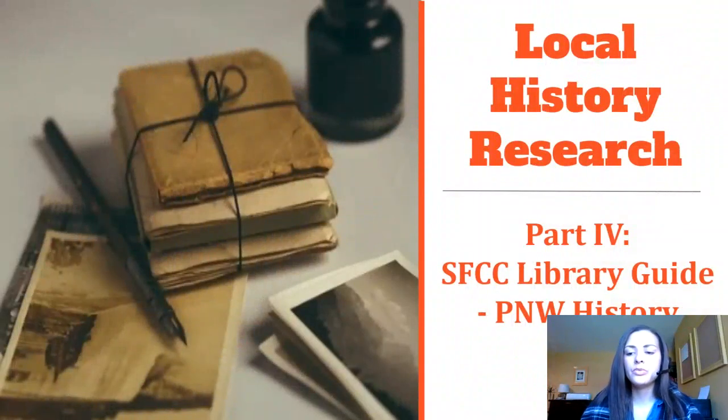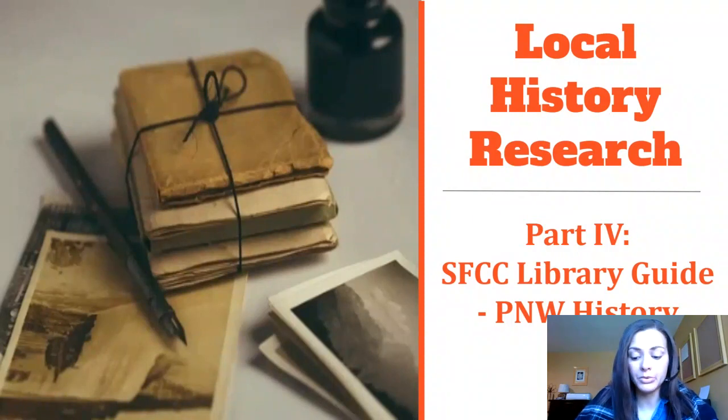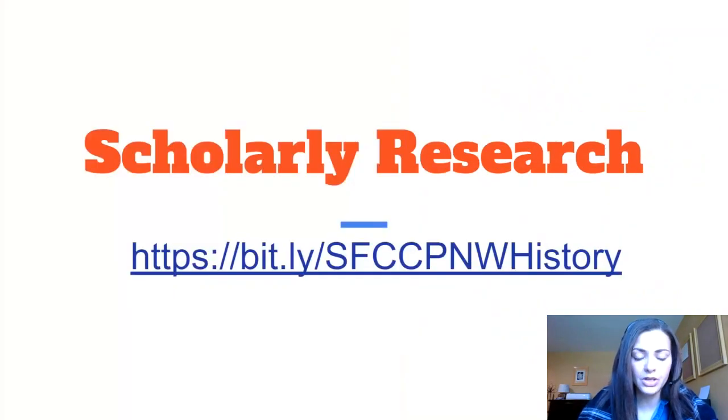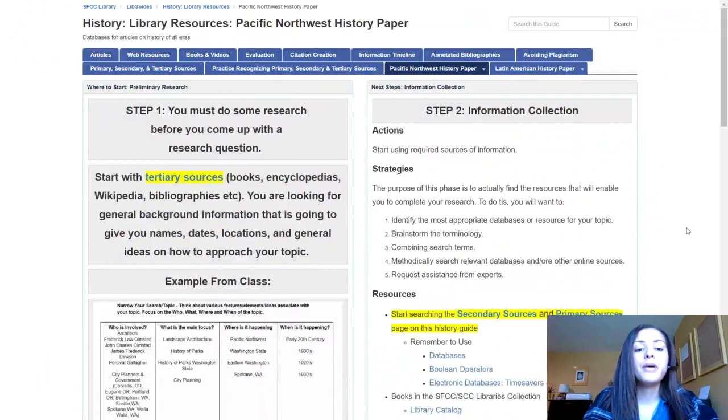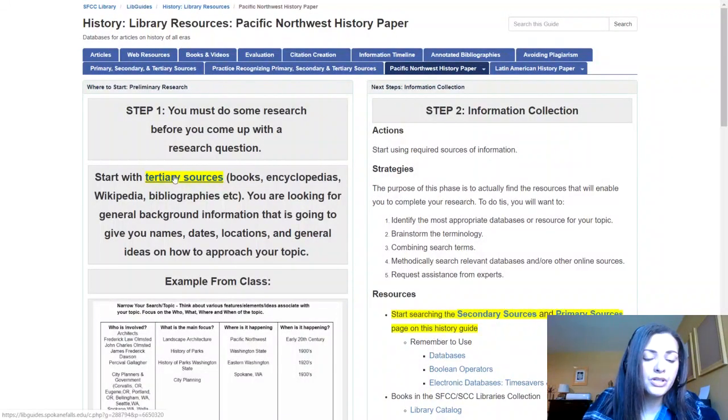All right, in this section, we're going to be talking about how to utilize the SFCC Library Guide on Pacific Northwest history. If you follow this link, it will take you directly to the history guide. And this is where I've pulled together a bunch of resources for you specifically for historical research in this region. The best way to start to use this guide is to start with the tertiary sources.